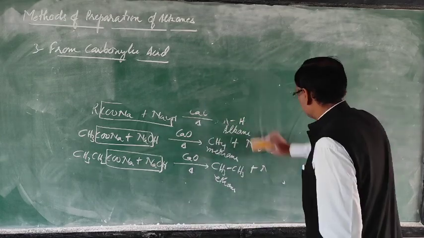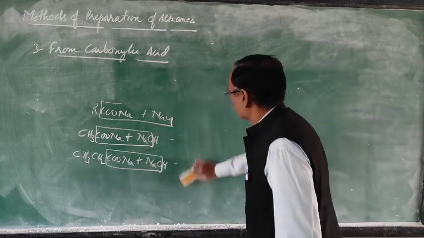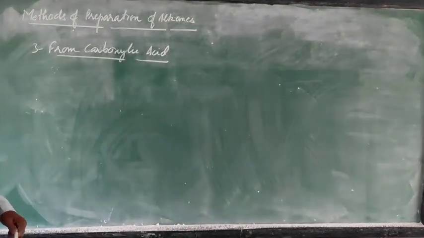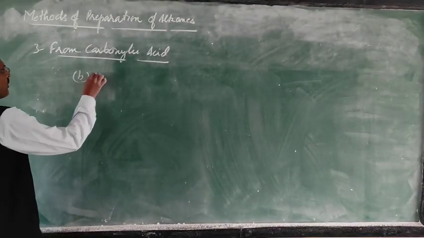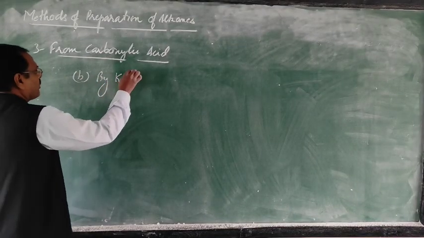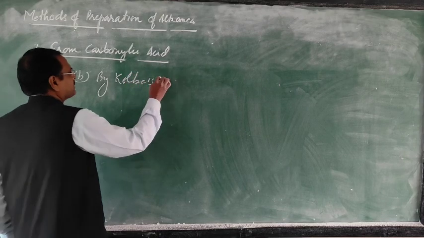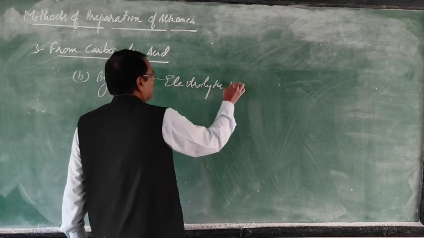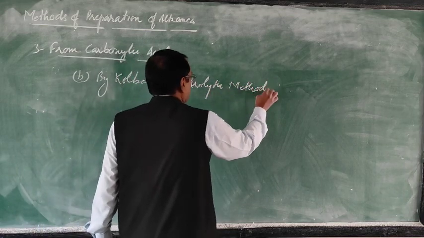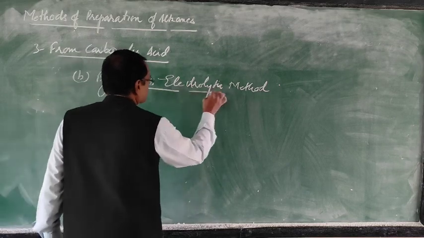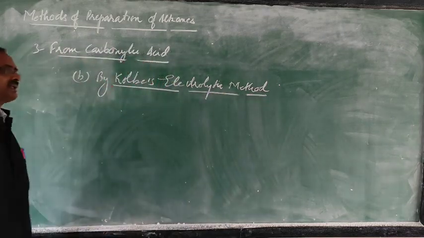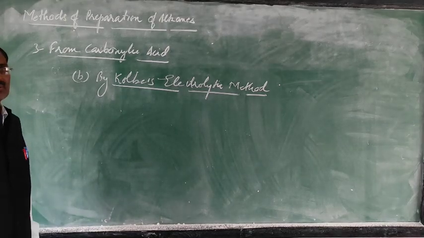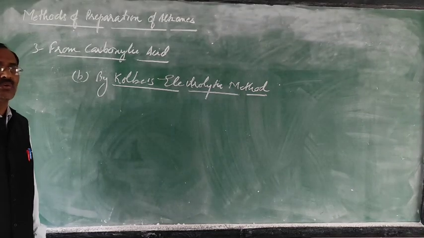By Kolbe's electrolytic method, when electrolysis is carried out on the sodium or potassium salt of a carboxylic acid,